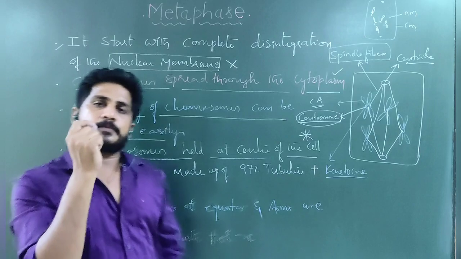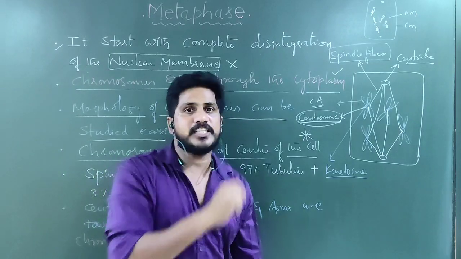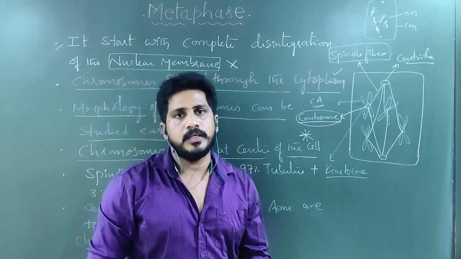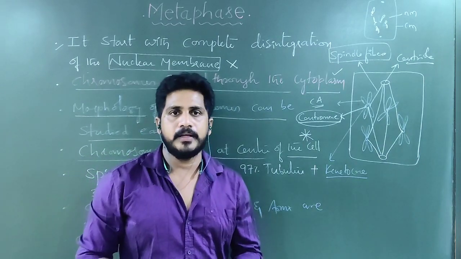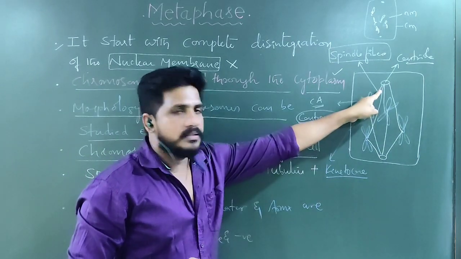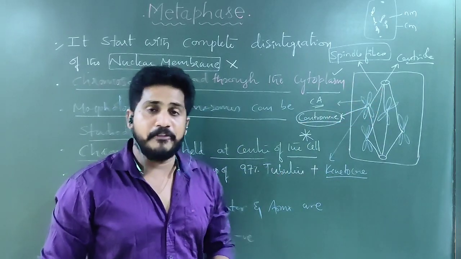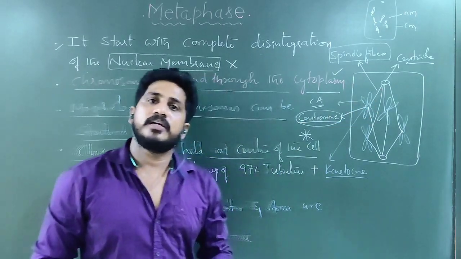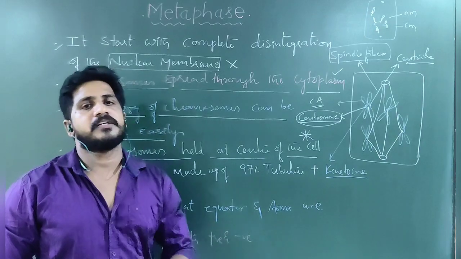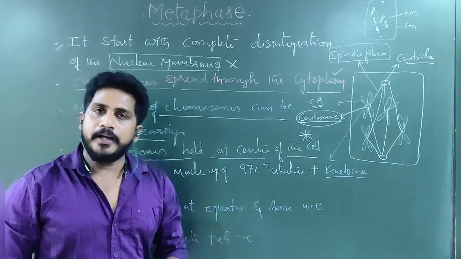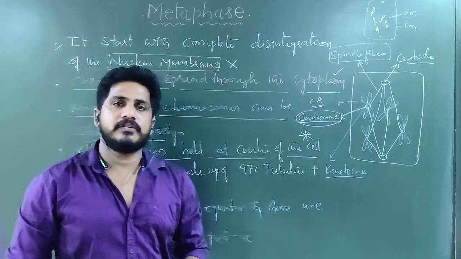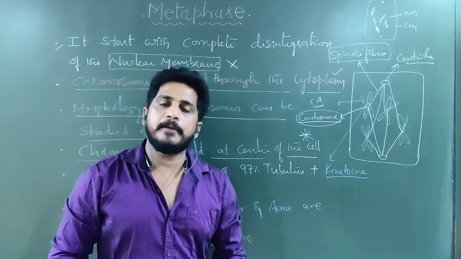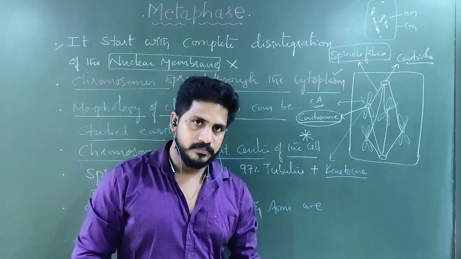And where are these spindle fibers attached to the chromosome? The centromere. Around the centromere, the kinetochore is present. To that kinetochore, this spindle fiber attaches, which is made up of 97% tubulin protein and 3% RNA. I repeat, spindle fibers are made up of 97% tubulin protein and 3% RNA.